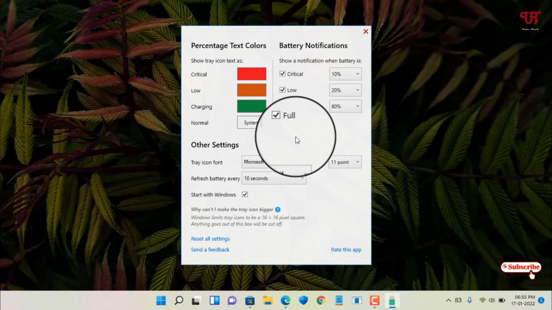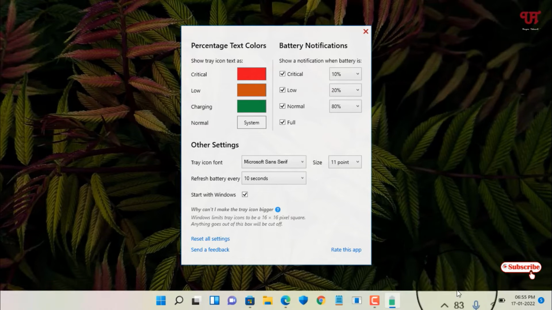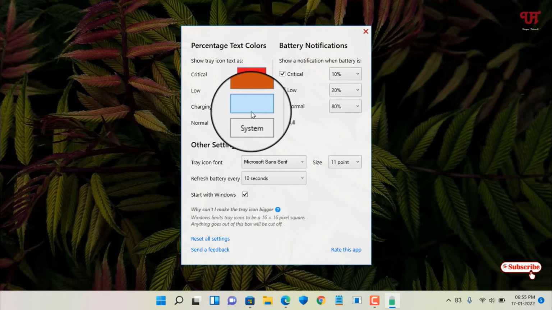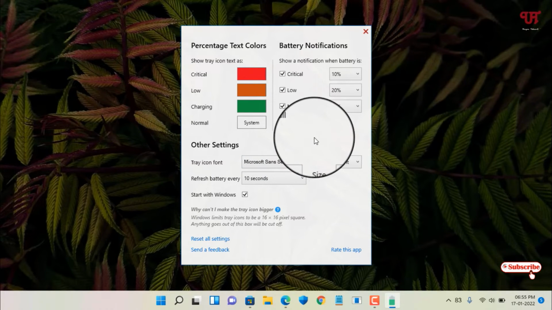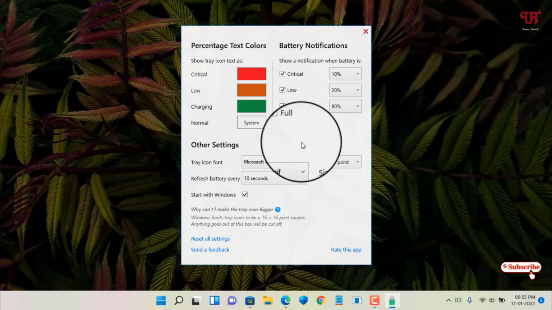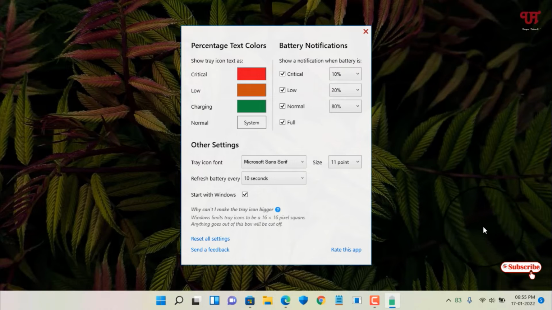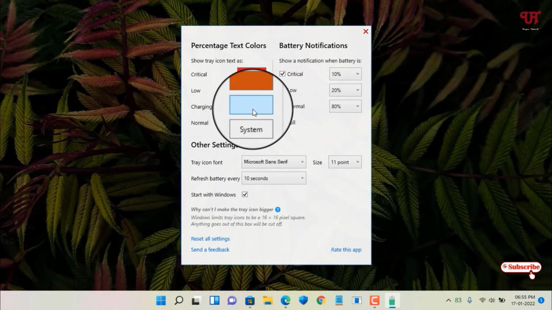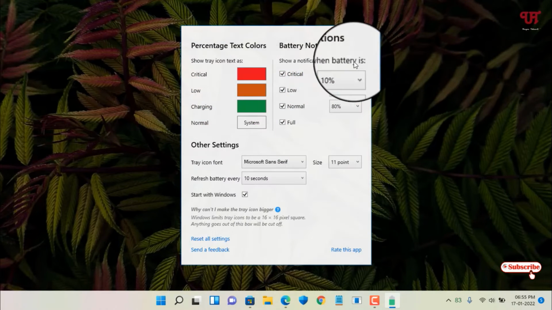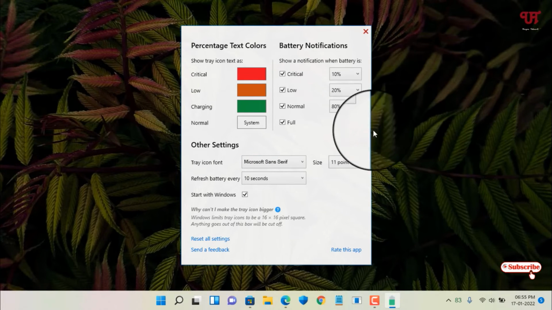So let me connect my laptop charger to the direct current, and let me give you a preview that this number will turn green, which is the charging mode. So let me connect to the current. Now you can see here I have charged my laptop using direct current. Now you can see the number has turned green. You can customize it by clicking on this. Right now I will keep it as it is. So these are a few settings that you can change in this application.